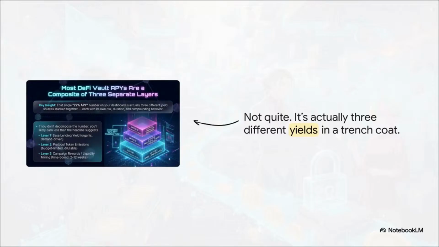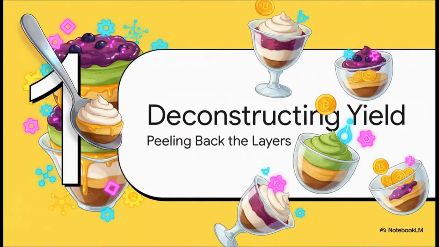So here's the secret. That single 22% number isn't just one thing. It's a blend of three totally separate layers all stacked on top of each other. Each one has its own risks, its own timeline, its own rules. So don't think of it like a solid block of gold. Think of it more like a dessert. Yeah, a yield parfait. You've got all these different layers, and if you want to know what you're really getting into, you have to look at each one by itself. So let's grab a spoon and start deconstructing this thing layer by layer.